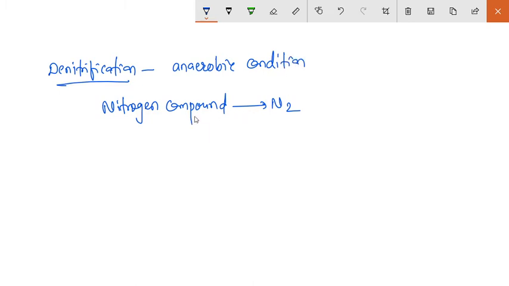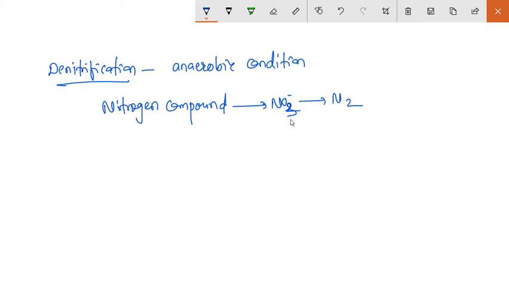So nitrate is converted into nitrogen oxide, then nitrous oxide, and it is converted into nitrogen gas. Okay. So denitrification is the process which is carried out by the denitrifying bacteria.